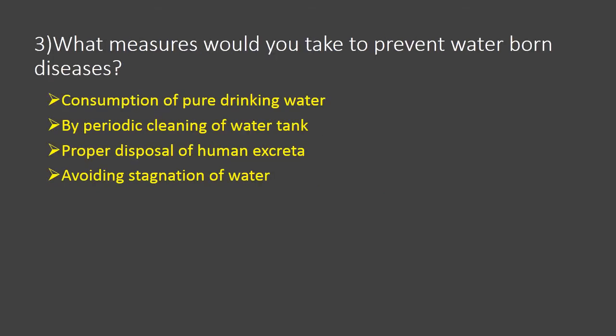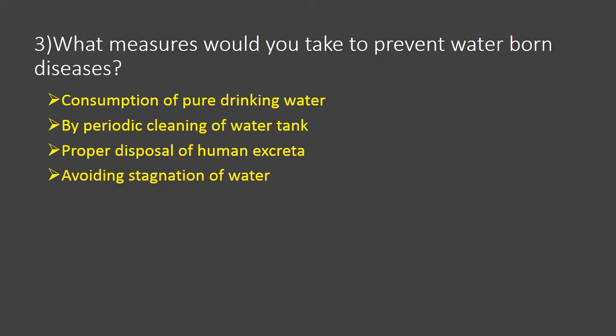Then the third question is, what measures would you take to prevent waterborne diseases? Here you should understand the meaning of waterborne diseases. Diseases which spread through contaminated water come under waterborne diseases. We have seen typhoid and amoebiasis; they are the best examples of waterborne diseases. So what measures could we take to prevent these kinds of diseases?